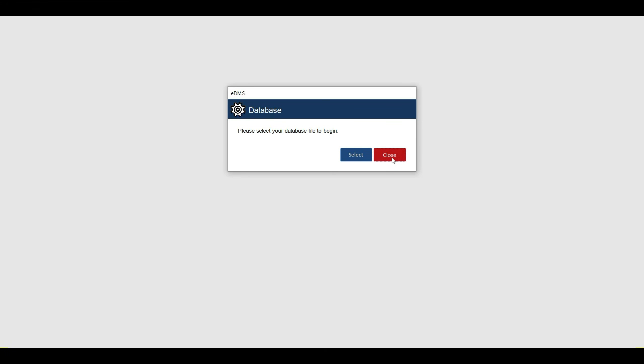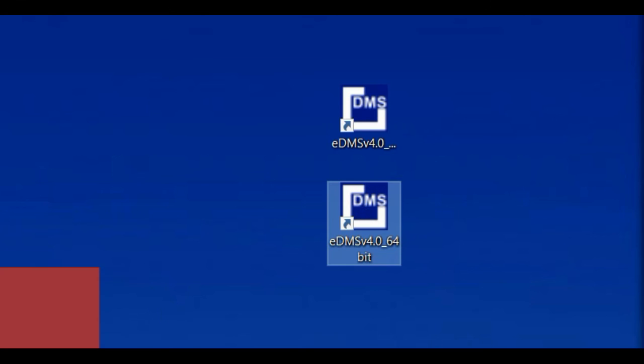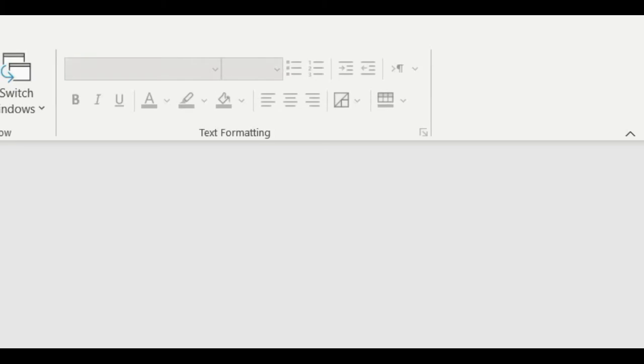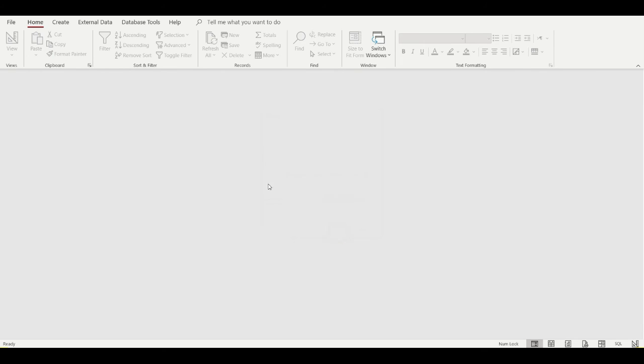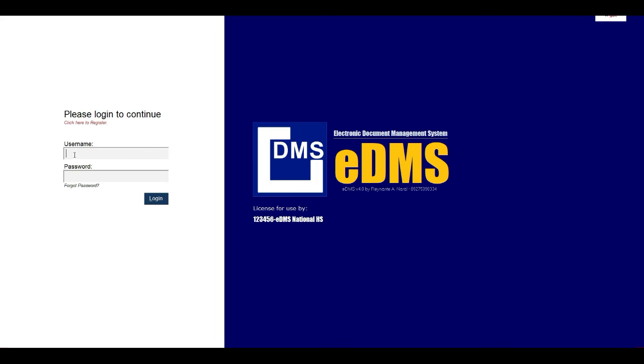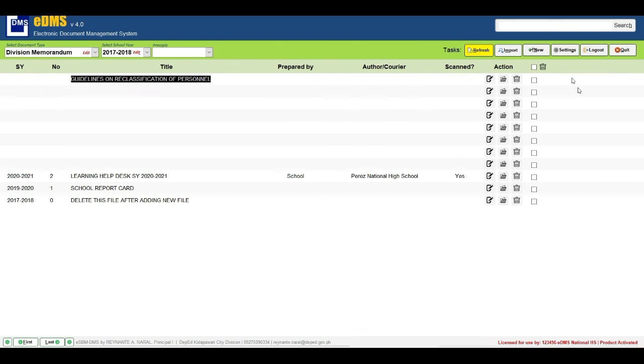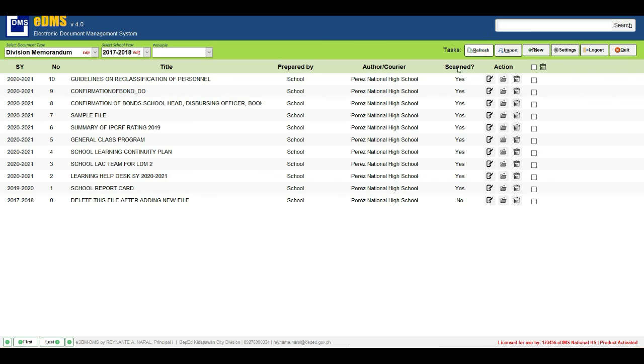This actually will quit the application. Okay, so that's all. That's how we install eDMS version 4.0, and those are the new features we have added